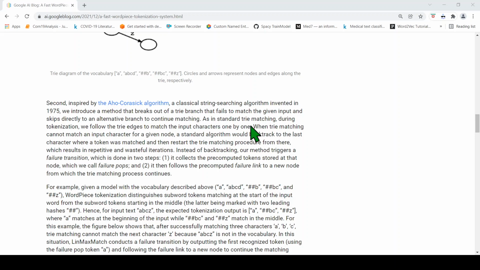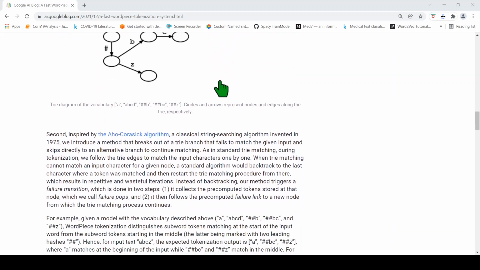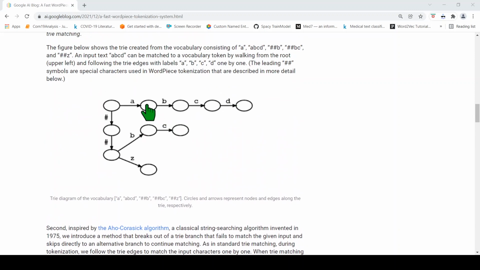So as in standard trie matching, during tokenization we follow the trie edges to match the input characters one by one. When trie matching cannot happen, suppose it tries to match A, B, C, D and it is trying to match A, B, C, Z. Okay, if that is the case, A, B, C will be matched, Z will not be matched.